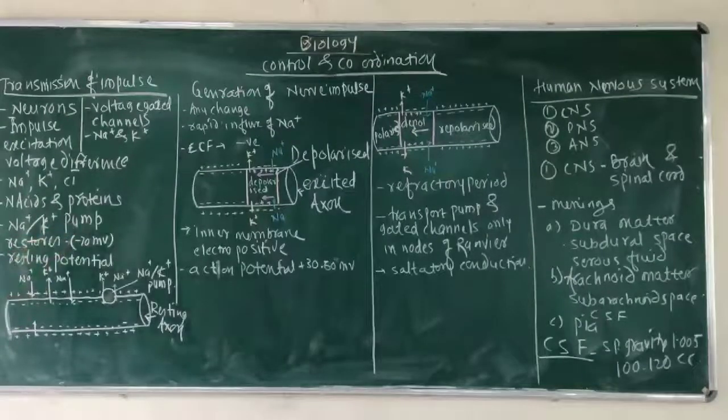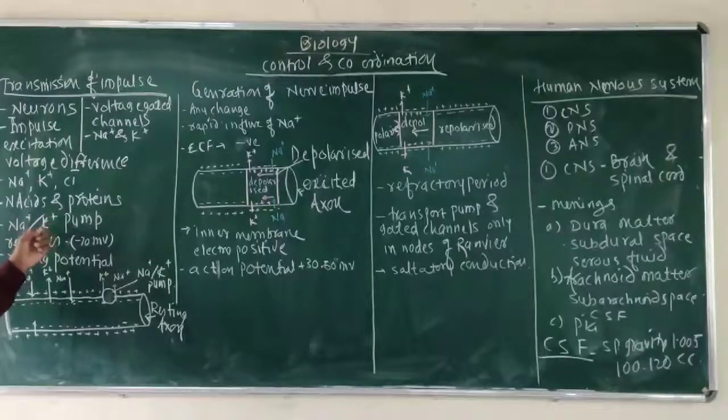That means actively, the concentration gradient and the electrical potential gradient are restored. Outside the cell, the concentration of sodium ions is maintained at a higher number.